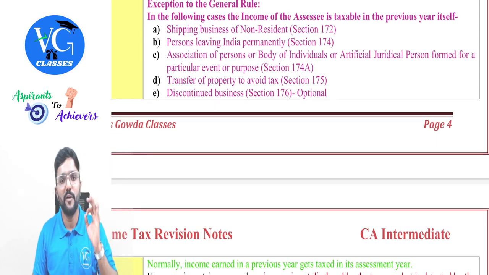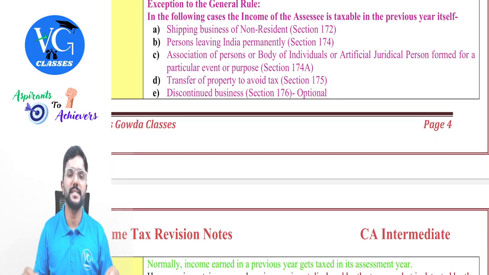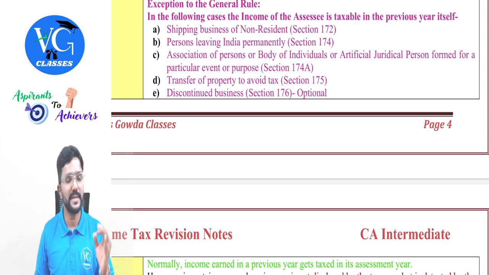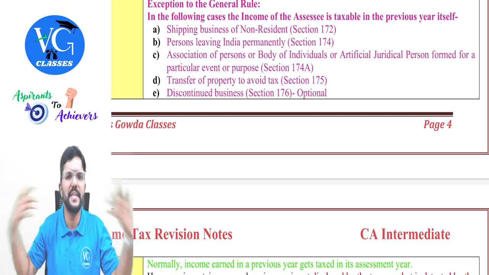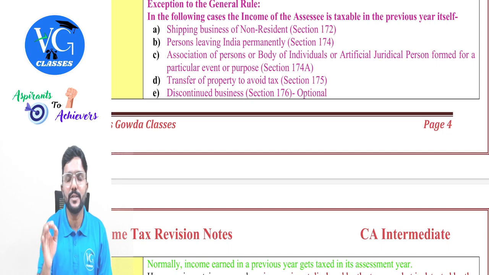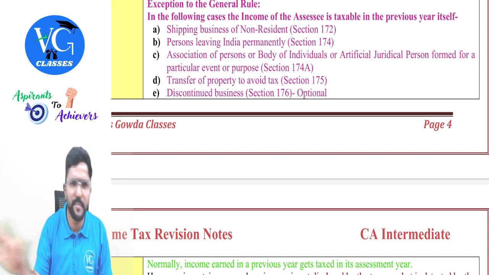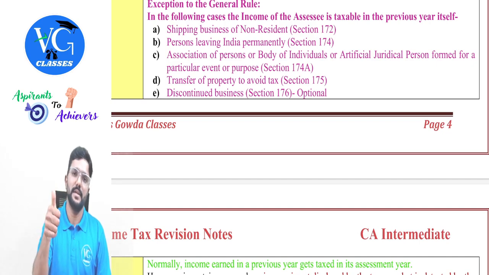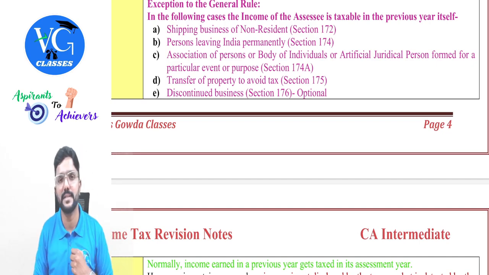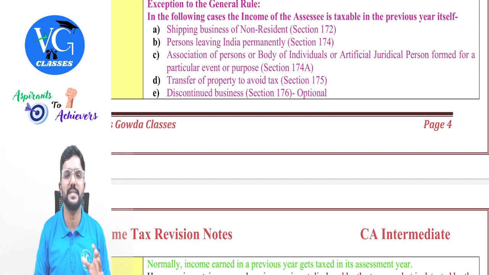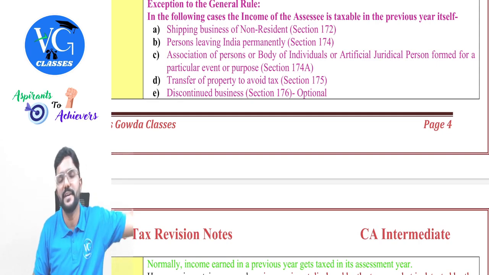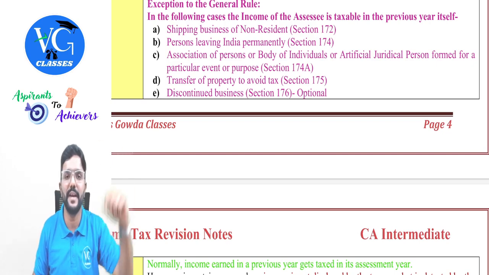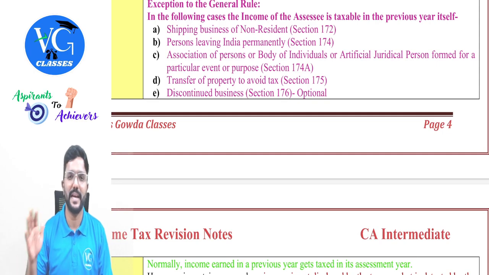Next, transfer of property to avoid tax. If the assessing officer gets to know that any person is transferring the property in order to evade the tax, and if he doesn't have any sources of income, can the assessing officer charge and collect the taxes in the previous year itself? Yes, guys. But most of the time when I transfer a capital asset, will they charge and collect tax in the previous year itself? No, because I might have different sources of income. If the assessing officer waits till the assessment year, their revenue is protected because I have one or the other source of revenue to pay the taxes.